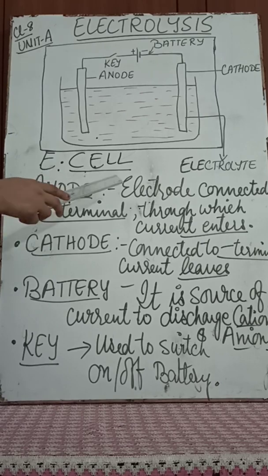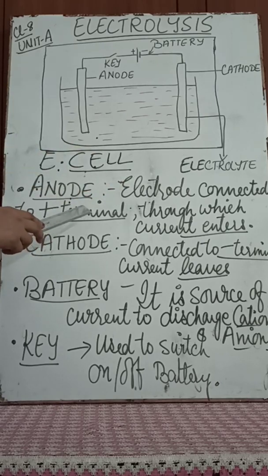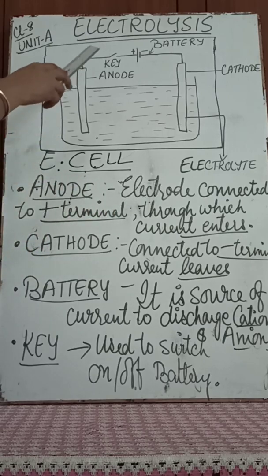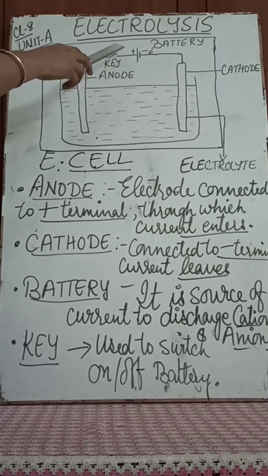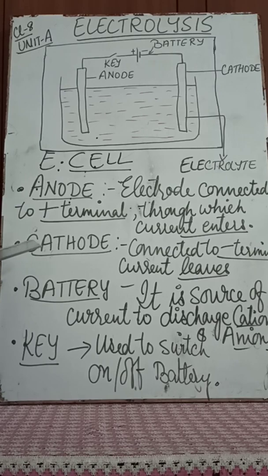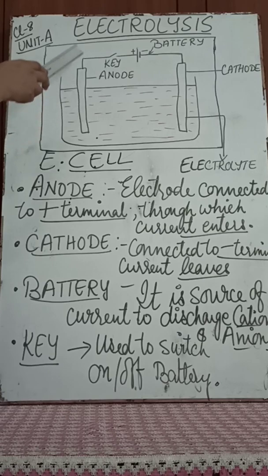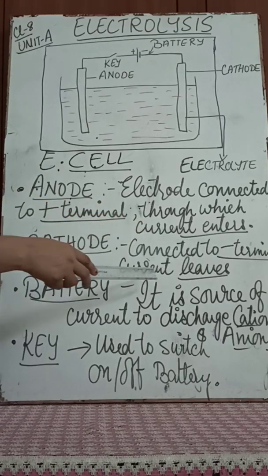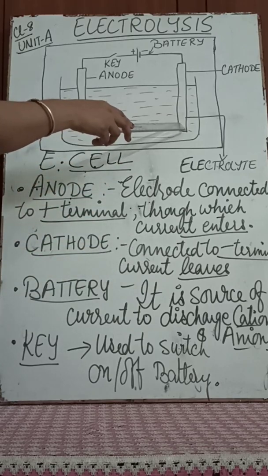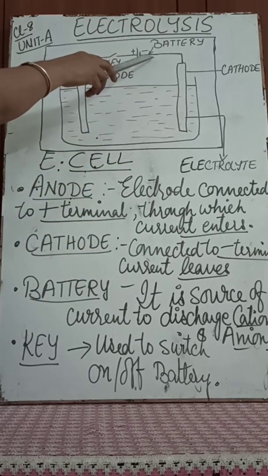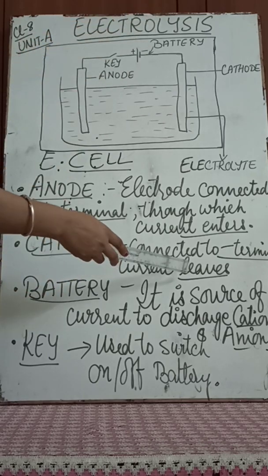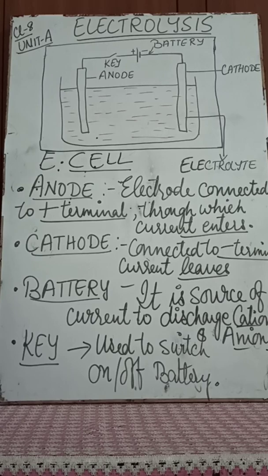The anode is the electrode connected to the positive terminal, as you can see here, and through it current enters the electrolyte. This is the anode, connected to the positive terminal of the battery, right? The cathode is next. It is connected to the negative terminal of the battery, and through it the current leaves the electrolyte, right?